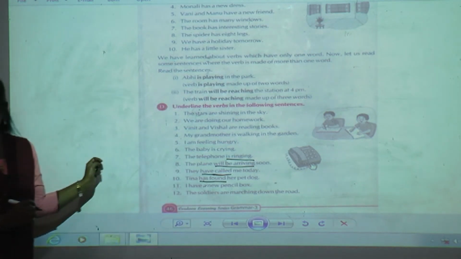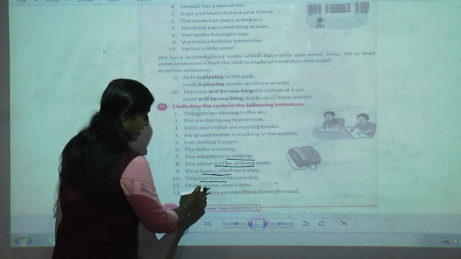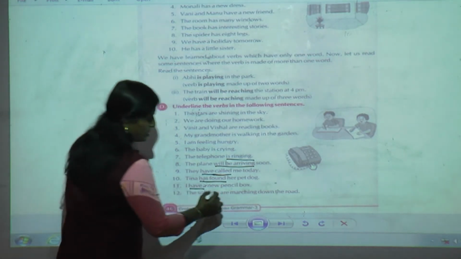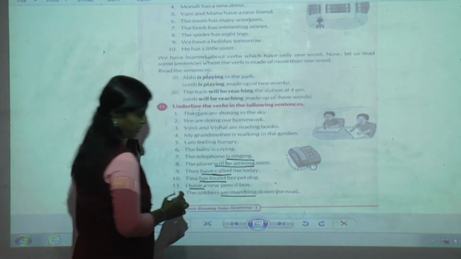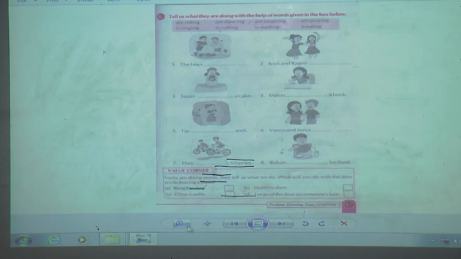We are on page number 45. Sorry, we are on page number 46. I have a new pet. Have. The soldiers are marching. So last time what homework I gave? You have done, students? If you have done, check it. If it is all right, so very good. Means you have understood whatever I have taught you.